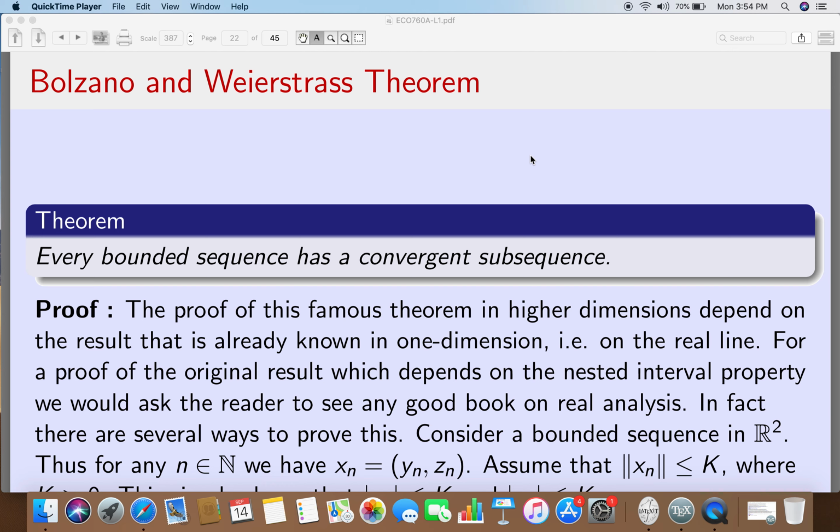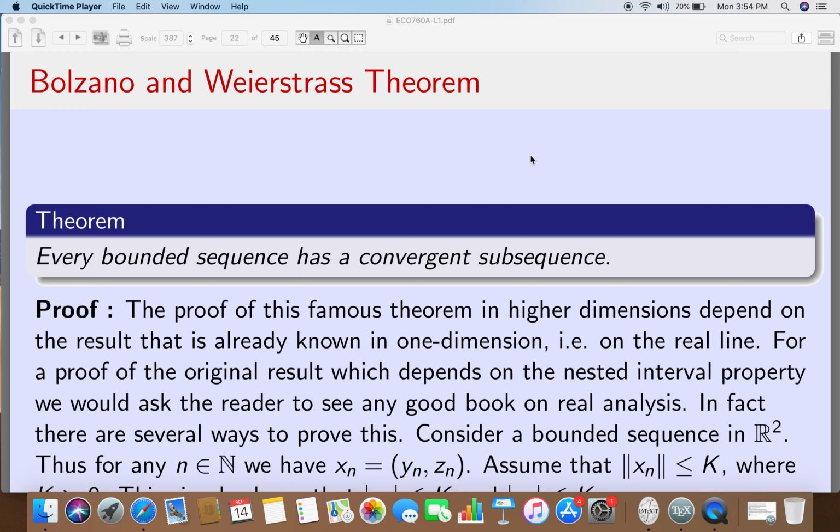Bolzano is famous for giving the intermediate value theorem about continuous functions. Those who have known about it from real analysis would remember Bolzano's name. So, Bolzano and Weierstrass proved this very important fact for the real line, that every real sequence which is bounded must have a convergent subsequence. That is, you can find at least one subsequence which will go towards a limit.